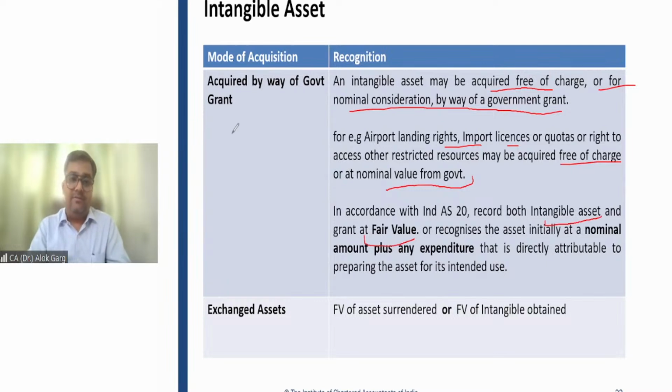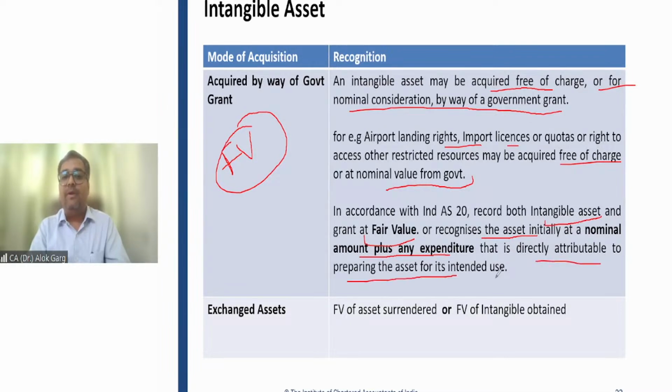So you have an option. Either you can recognize the asset and government grant at fair value, or recognize the asset initially at a nominal amount plus any expenditure that is directly attributable to preparing the asset for its intended use or sale.